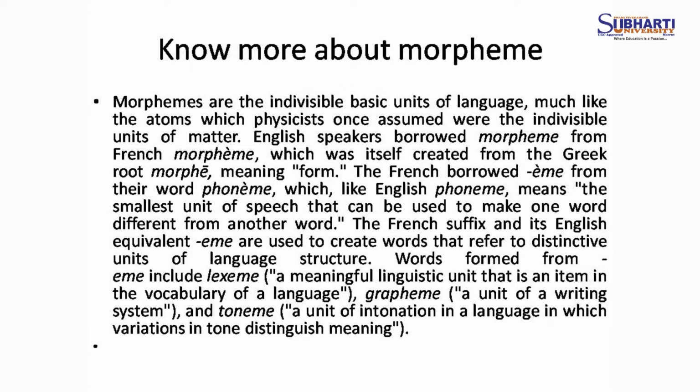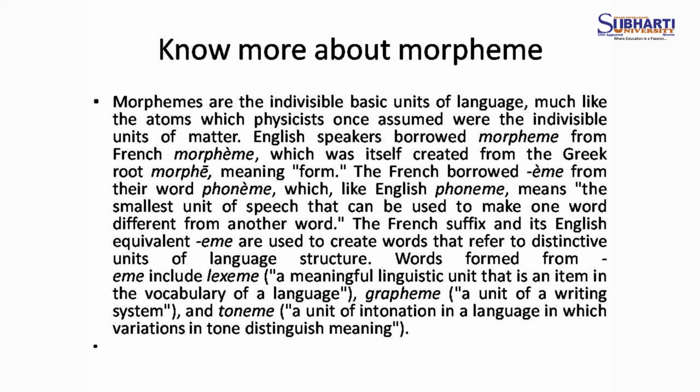So, the French suffix and its English equivalent eme are used to create words that refer to distinctive units of language structure. Word forms from eme include lexeme, a meaningful linguistic unit that is an item in the vocabulary of a language.